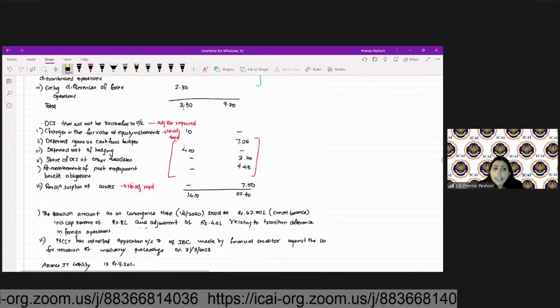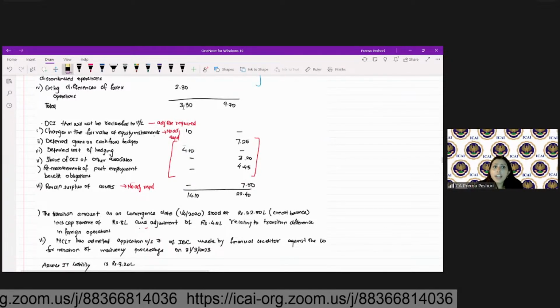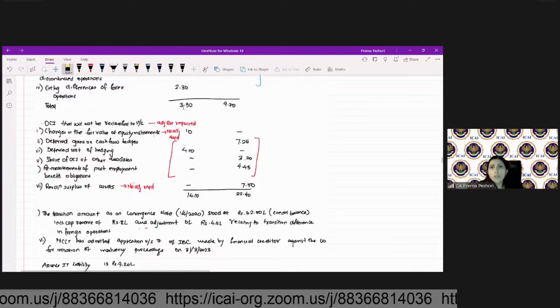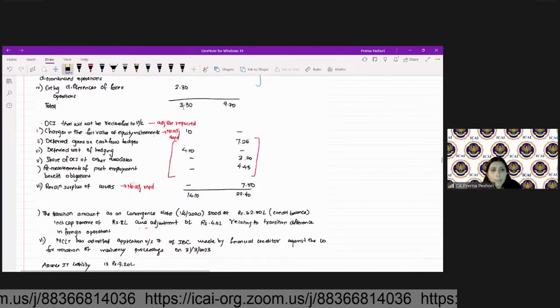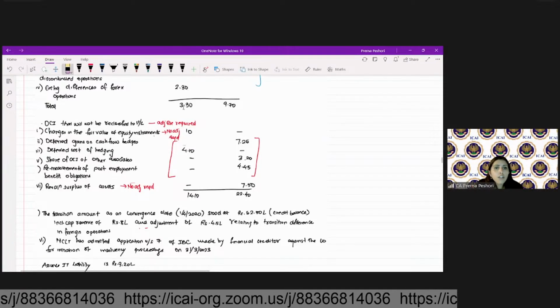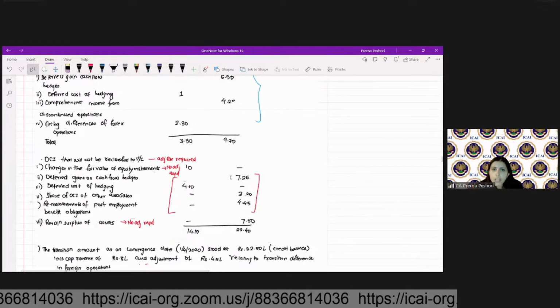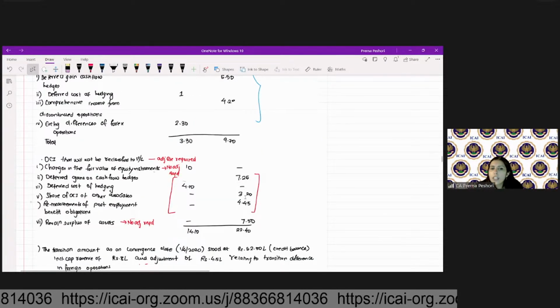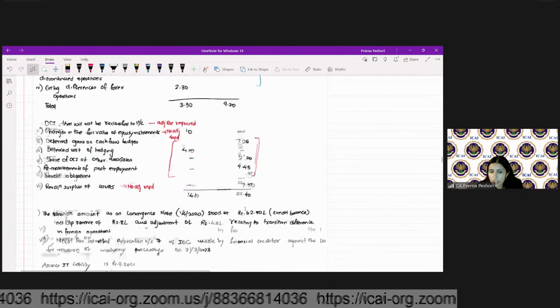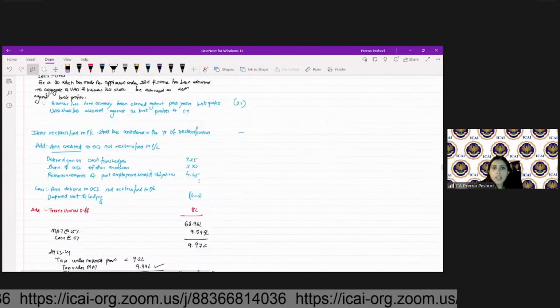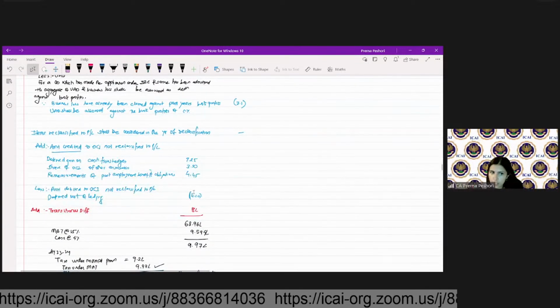So therefore, for all the other items which are credited to OCI, we will add that. Which are debited to OCI and not reclassified to P&L, we will reduce that. So we'll reduce 4.1 and we will add back 7.25, 3.2 and 4.45. Fine. So if you see here, I made that particular adjustment.